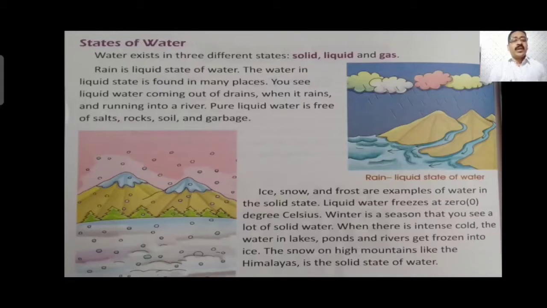Water changes into snow in high altitude areas, hill stations like Kullu Manali, Srinagar, Gangtok, Simla, where we generally see snow in winter season.